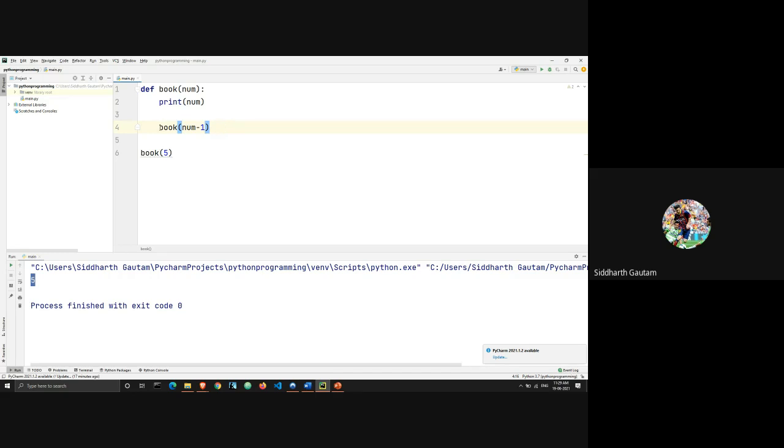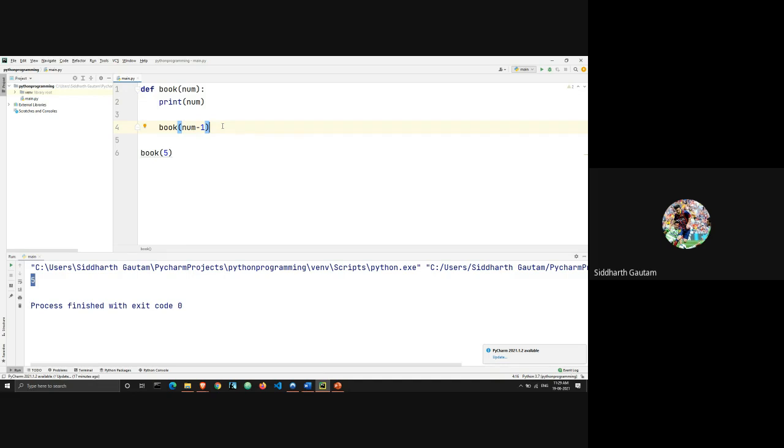And now we're calling the function for 3, which means now it will go back to the function and it will print again 3, and then it will call itself again for 2, and it will keep going: 5, 4, 3, 2, 1. It will print everything, but there's a problem here.